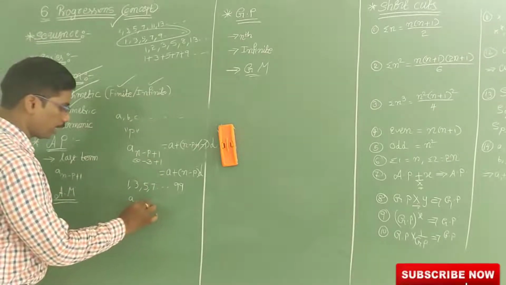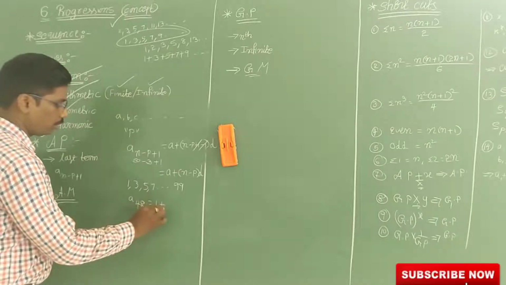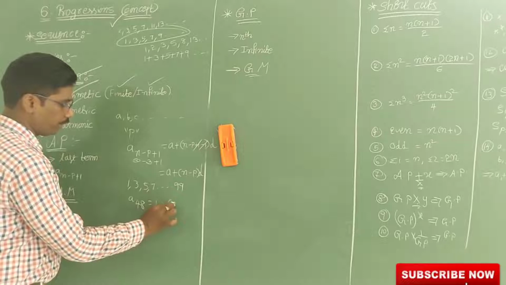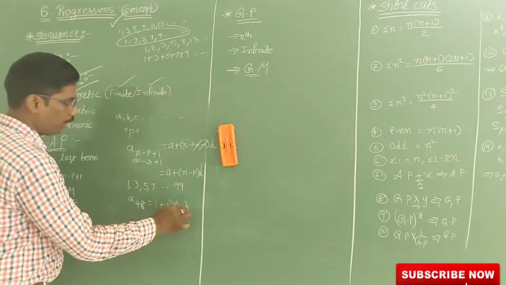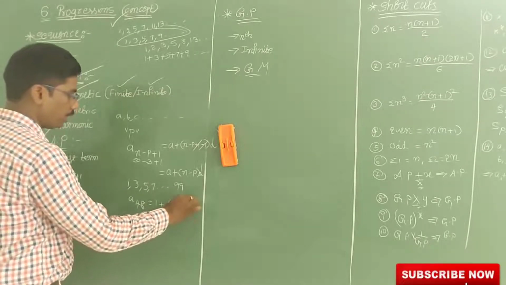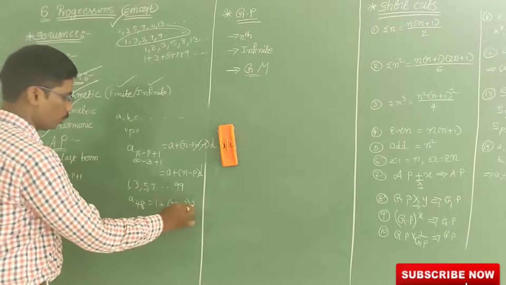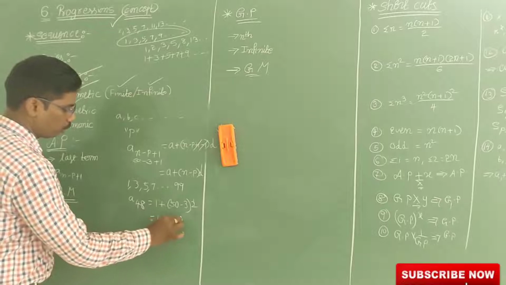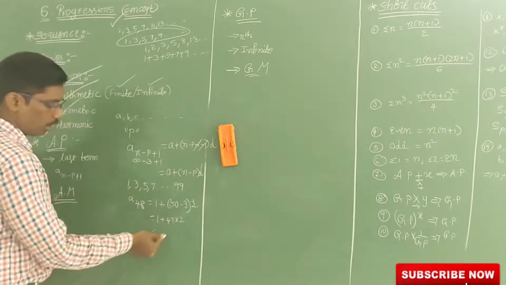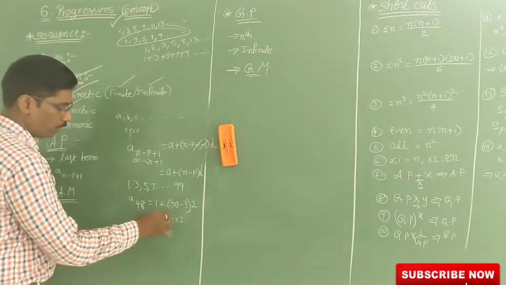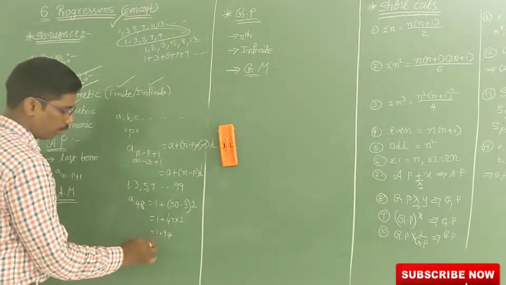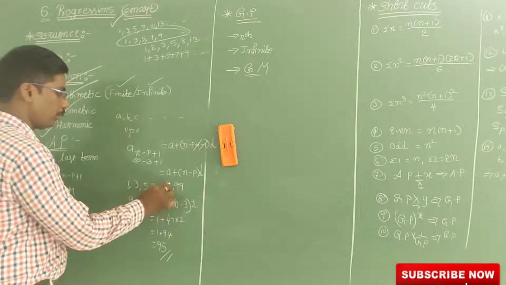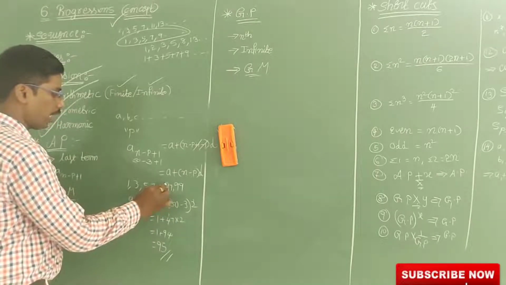So from the last term 48. So substitute here: n minus p, n value is 50, p value is 3, into d, d value is 2. Now 50 minus 3 means 47 into 2. So 47 twos are 2 sevens are 14, 2 fours are 8, 9 plus 1. So that is 95. So see here, 99 is the previous number, 97 is the previous number, 95.